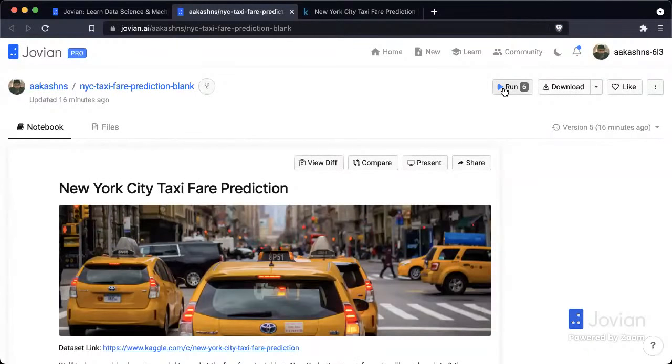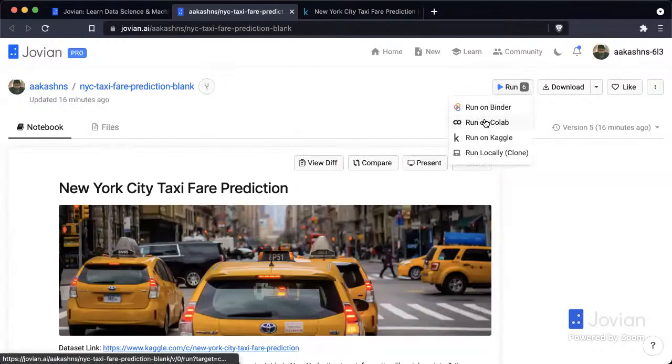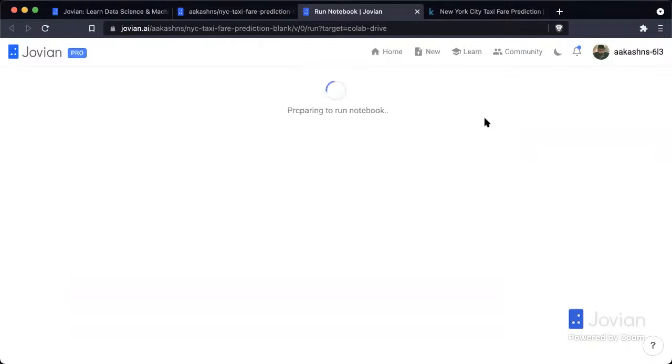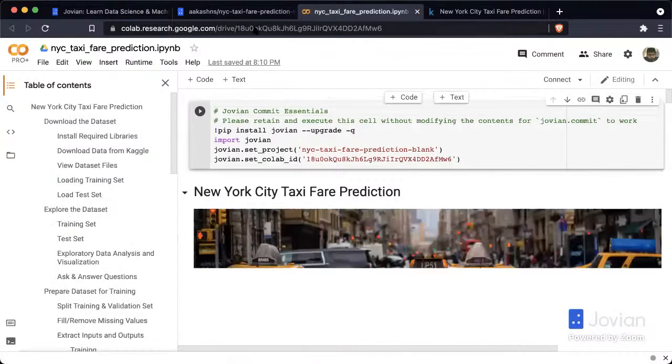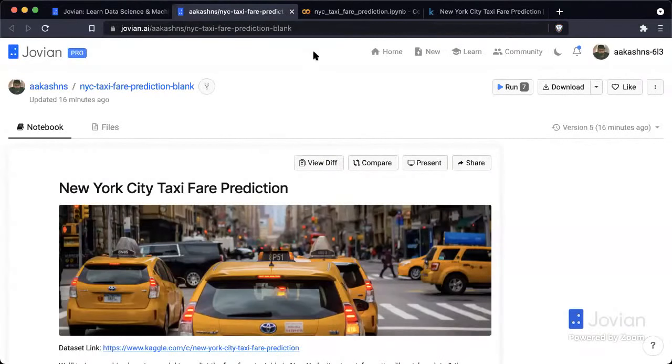So to run the notebook, you click Run and select Run on Colab. We are going to use Google Colab to run this notebook because this is a fairly large data set and we may require some of the additional resources that Google Colab provides. Now, when you go to this link, and I'm going to post this link in the chat right now, you will be able to click Run on Colab, and you may be asked to connect your Google Drive so that we can put this notebook into your Google Drive and you can open it on Colab.